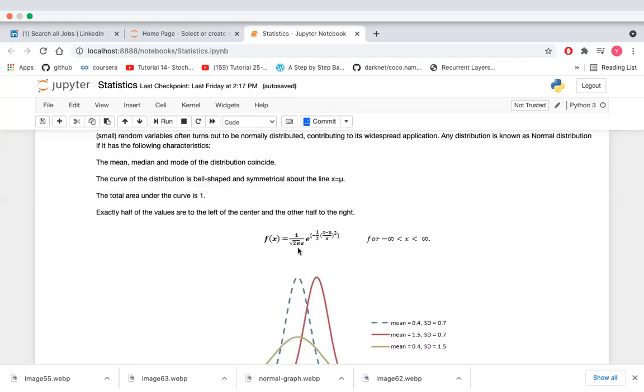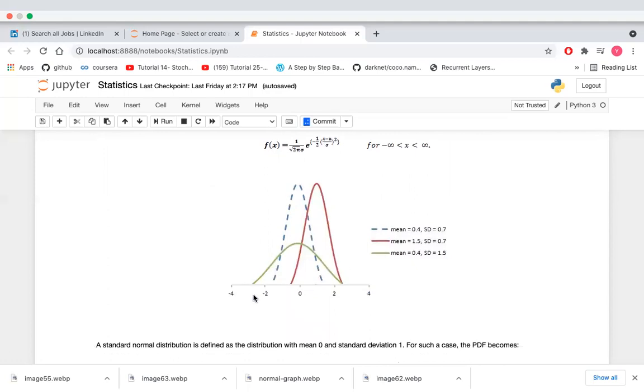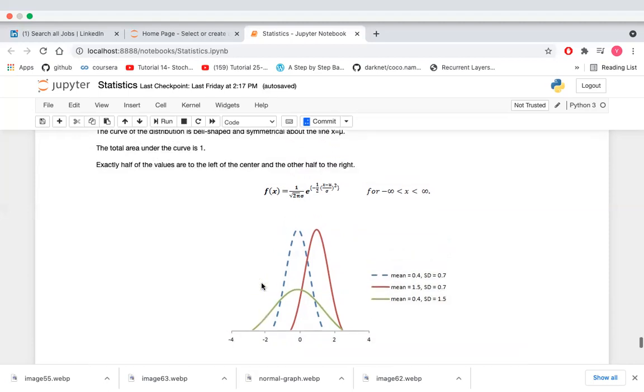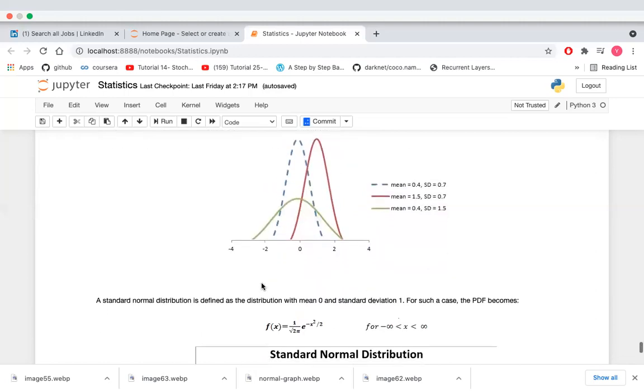So this is the formula: 1 upon root 2 pi sigma, e to the power minus 1 by 2 times (x minus mu by sigma) whole squared, for x from minus infinity to infinity. There is one more property, the asymptotic property. It means the tails go towards the x-axis, touching it only at infinity, so its tails are asymptotic. These are the four properties or four characteristics of a normal distribution.